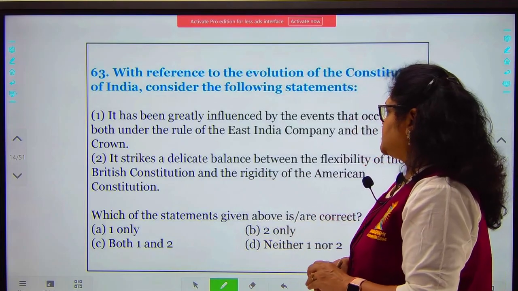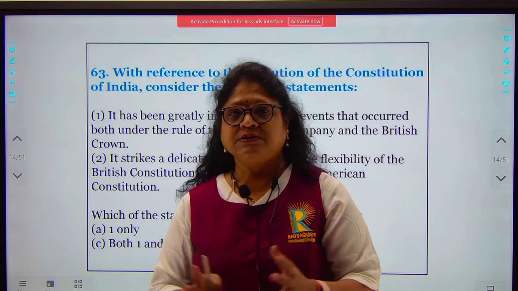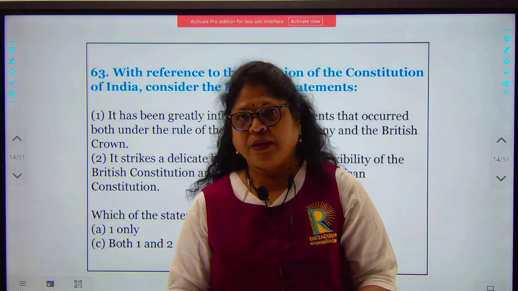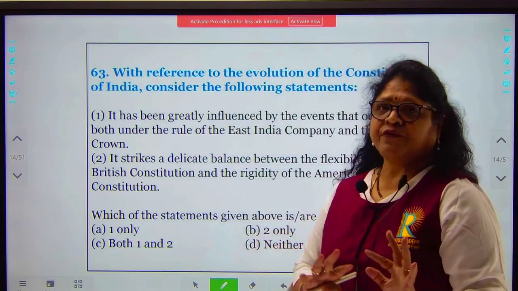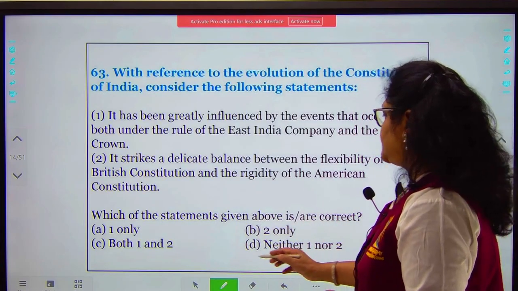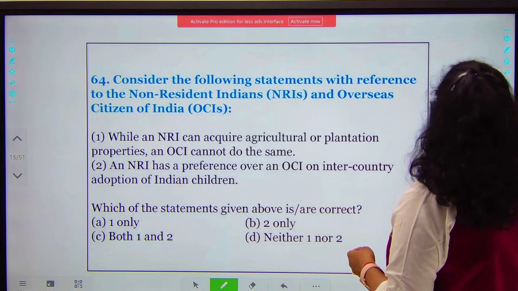It also strikes a delicate balance between rigidity and flexibility. There are many articles in the Constitution which can be amended by a simple majority, and there are some which need a special majority. So it is a mix of rigidity and flexibility. So we have the answer as both correct, that is your C. That is the answer to this question.